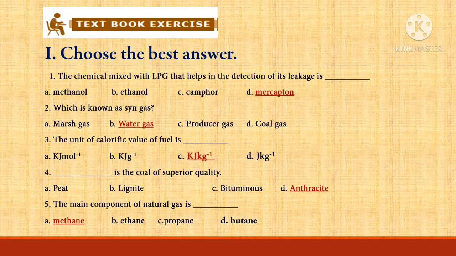Question 5. The main component of natural gas is dash. A. Methane. B. Ethane. C. Propane. D. Butane. Answer option A. Methane.